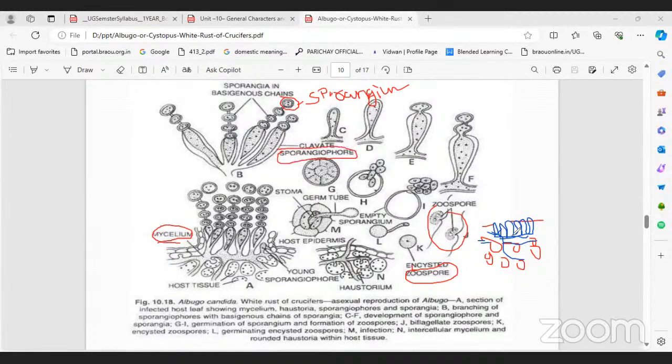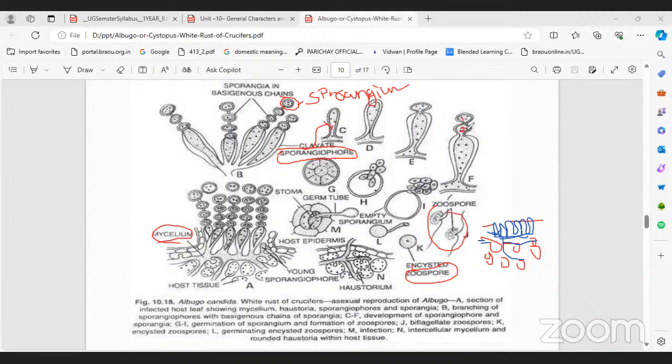First the mycelium develops inside the host cell. From the mycelium, the sporangiophore develops like this. After that, at the tip of the sporangiophore, the cytoplasm forms a swollen bulb-like structure. This is the first one.